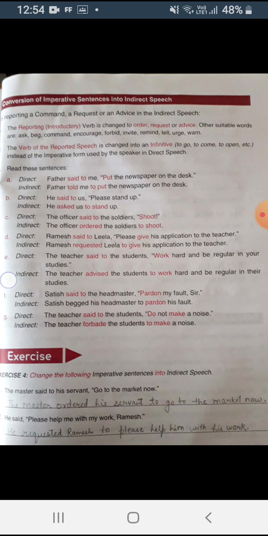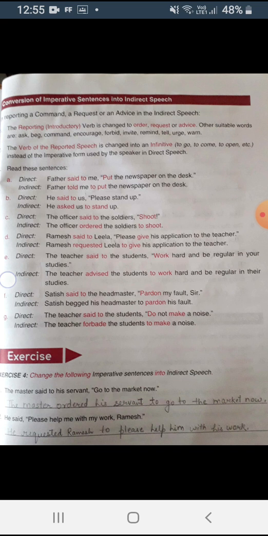Now here we will not use please, because we have already used the word requested in the reporting verb. So there is no need to write please again. Okay, so Ramesh requested Leela to give his application to the teacher.